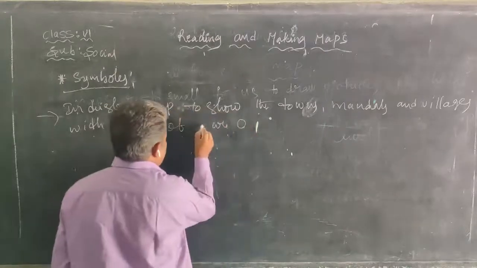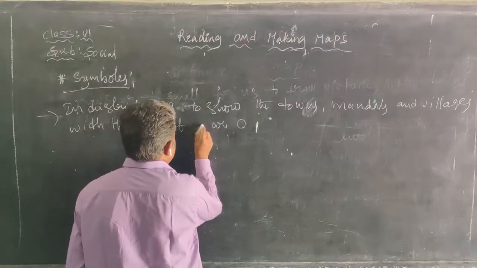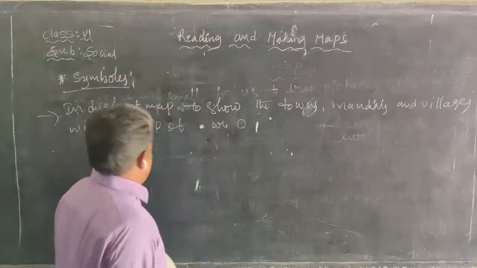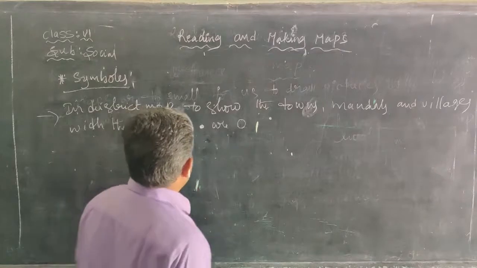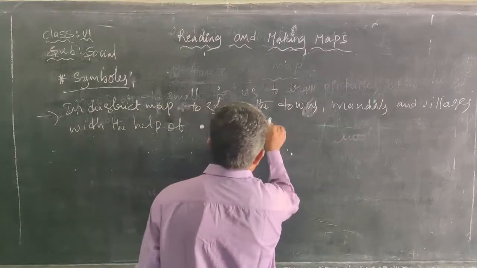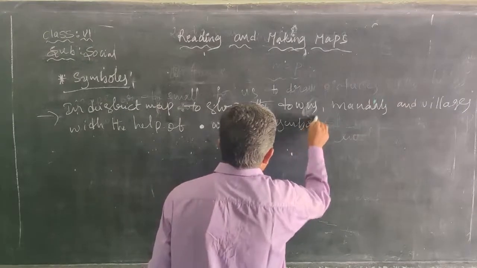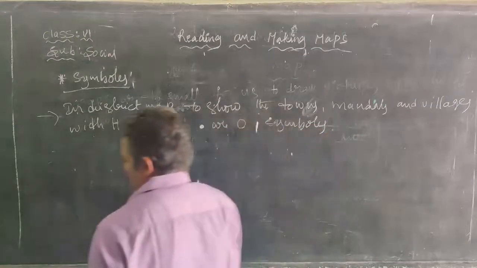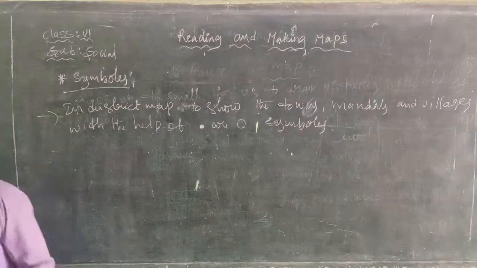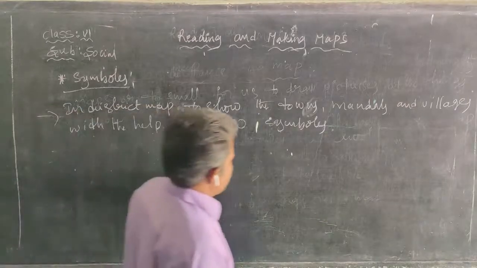These two symbols, dots or circles, show towns, cities and villages.